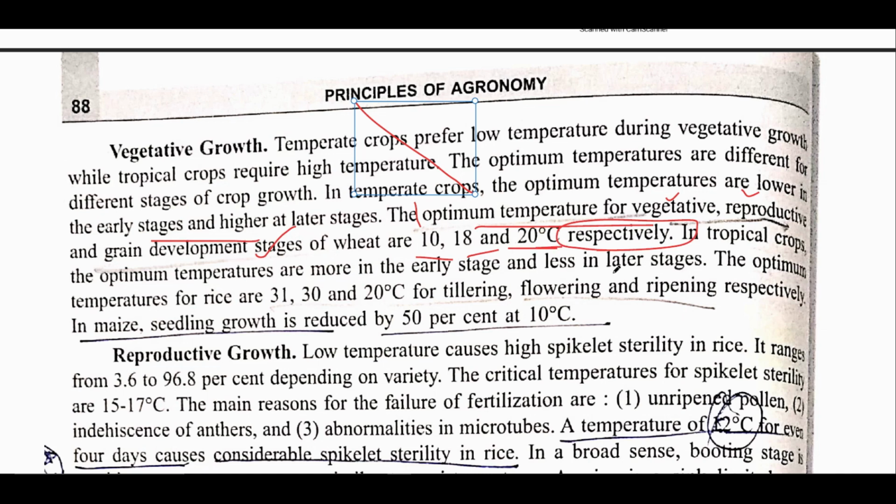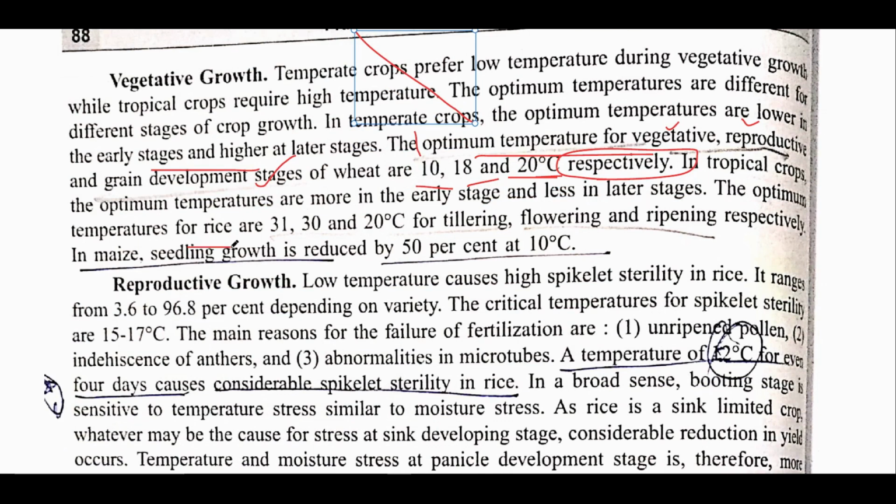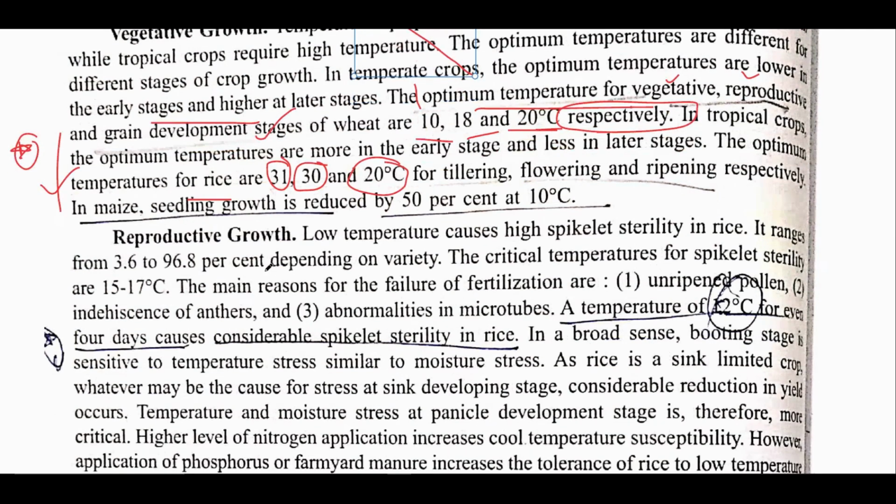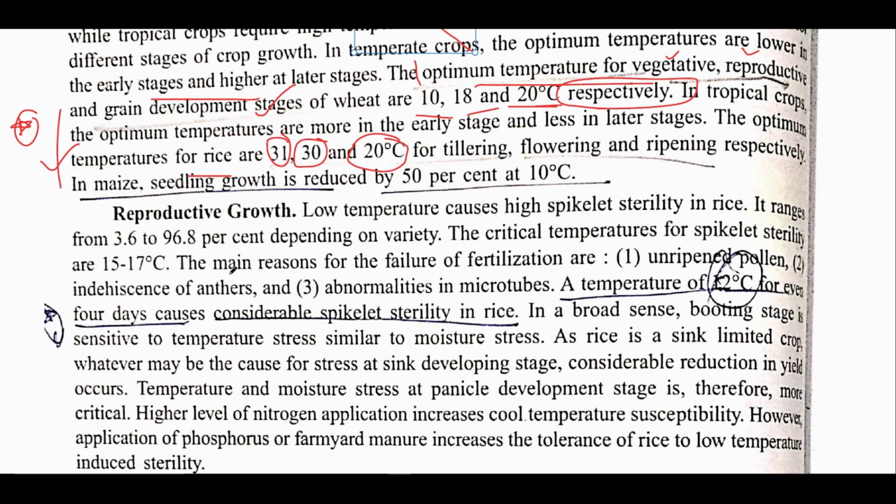20. Likewise in the case of rice, for tillering it is 31 degrees Celsius, for flowering it is 30, and for ripening it is 20. See, a question has not been asked from this part, but this is very important, and in any year a question can be asked, so one must remember this part.